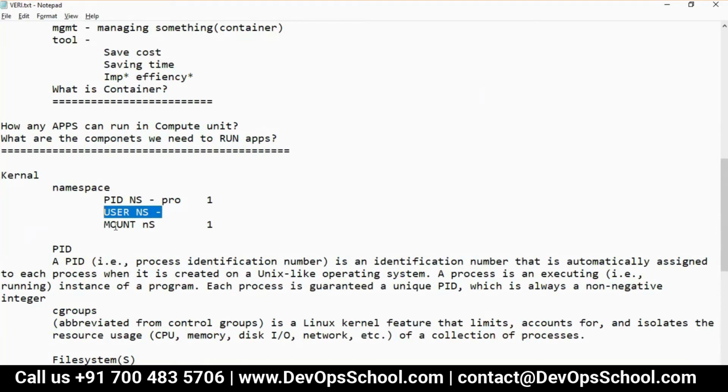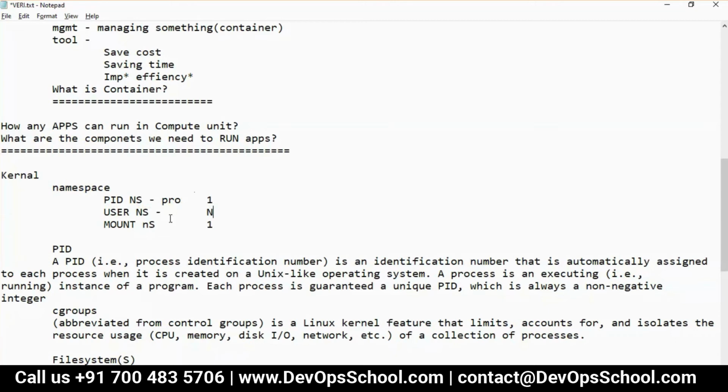So mount we get one, PID we get one. How many users can we initialize? When I say user initialize, that means how many users we can create. That is the question. It's n number, right?